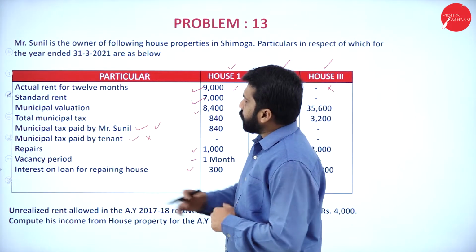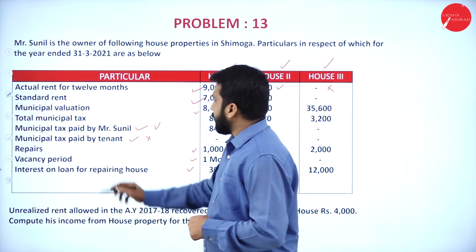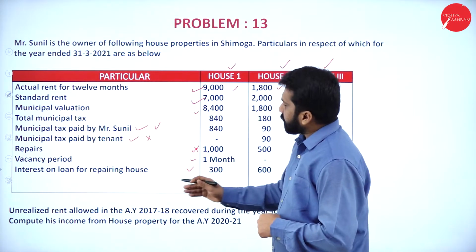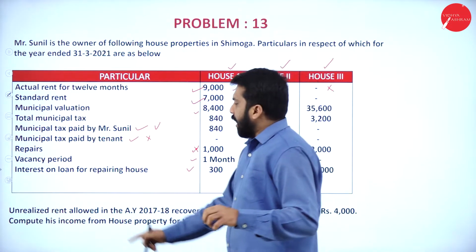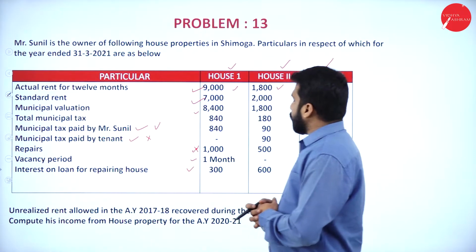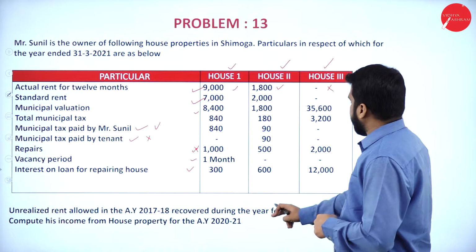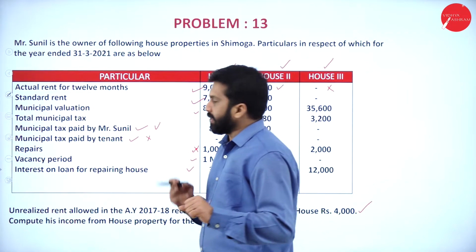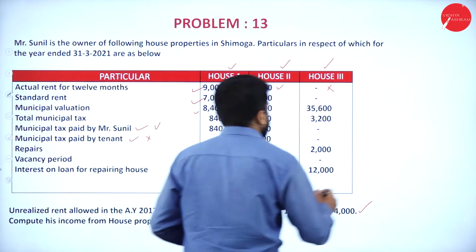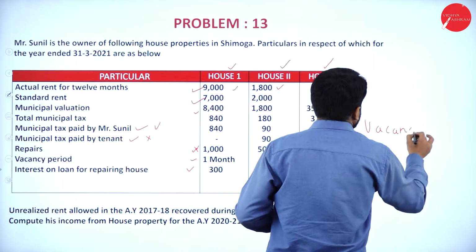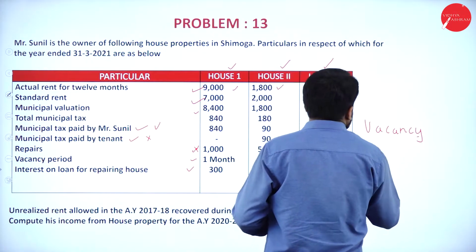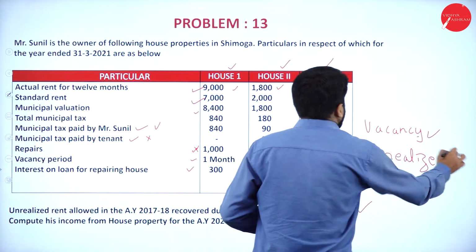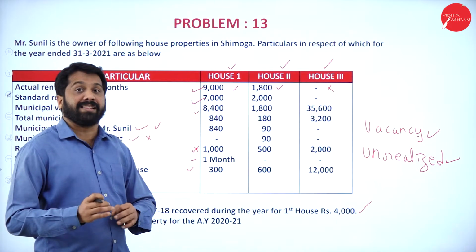Remember, repairs we should take or not. We are not supposed to take. Your repair will not come. Now, in the adjustment, we have unrealized rent allowed in the assessment year 2017 and 18 recovered during the year. First house rupees 1,000. What is unrealized rent? There are two things. One will be vacancy period and the second one unrealized rent.